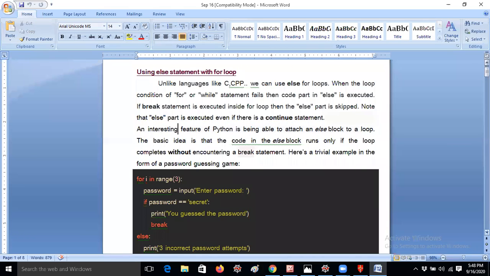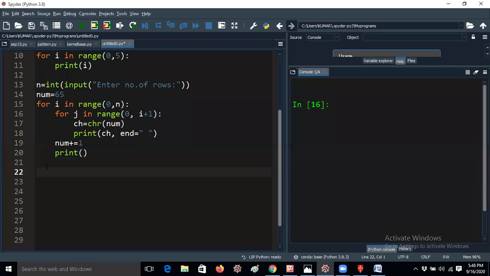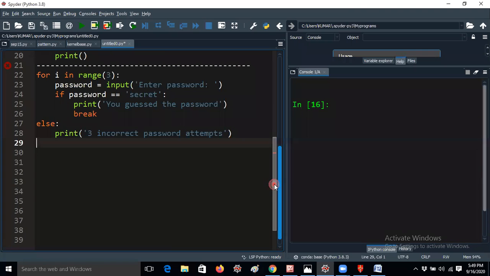In bank websites, many students have online bank accounts. If you enter the wrong password 3 times, you will get a message like '3 incorrect password attempts, and your account is locked for 24 hours.' It will display like that. I'm just taking a real-time example for better understanding. Actually I have to move to the while loop, but I am telling this for your future. You may definitely use it.